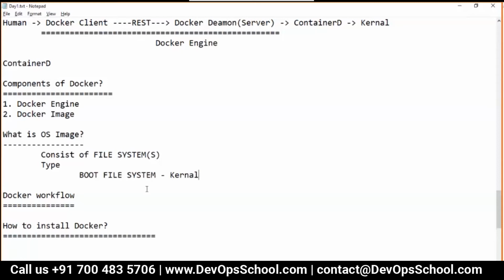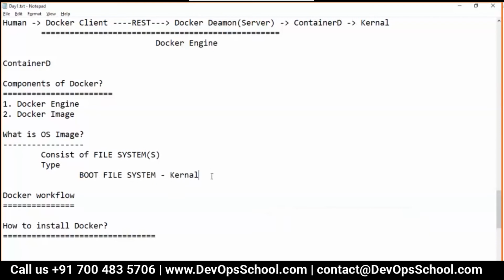Because it gets loaded in the RAM actually. So it is a boot file system, which is the kernel, and I still have that image. I have not deleted it, so I can show you. It got closed somehow, it's okay, fine, no problem. So on top of the hardware, you have a kernel, right? So that has a file system, the boot file system.